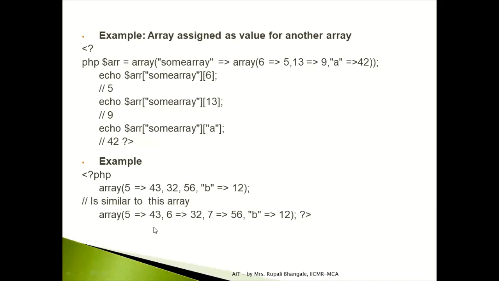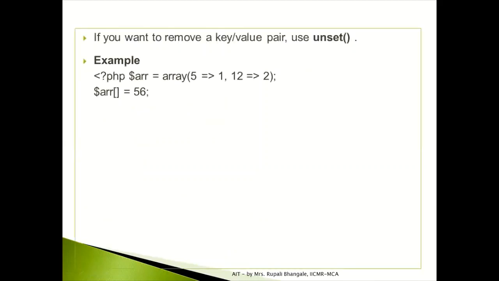So that is how PHP applies some default keys on its own depending upon the key which you had given. So observe the example, like we are having $ARR of 56. So it will add at the end. Why? Because 5 is my first index, 12 is my second index. So I didn't give here any index. So it will automatically consider that you will be inserting 56 at the end, and after 12, which next successive integer will come? 13. So it will insert 56 at the index 13.